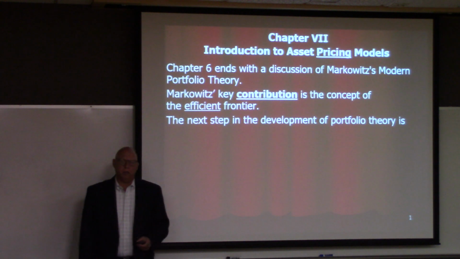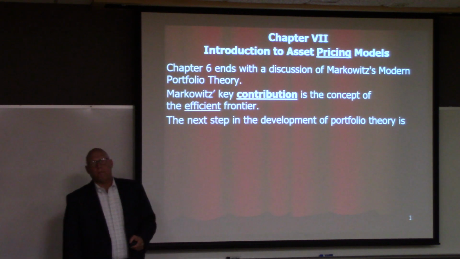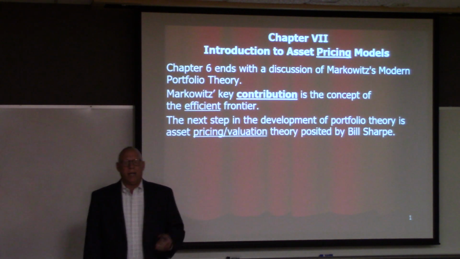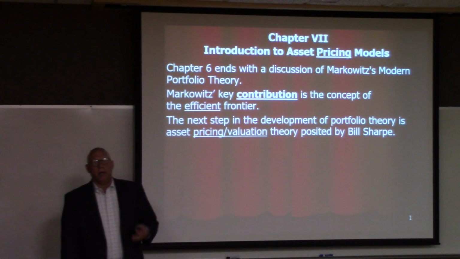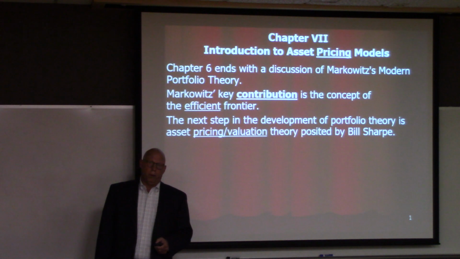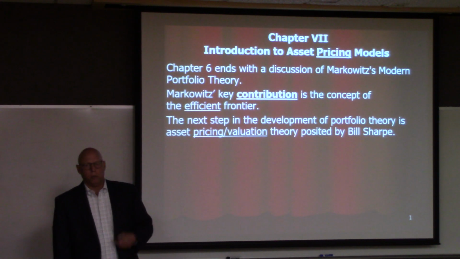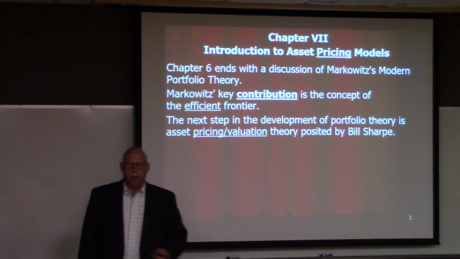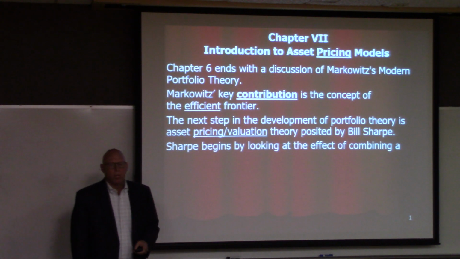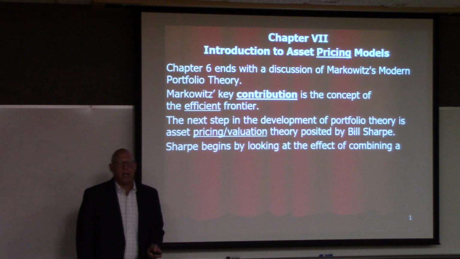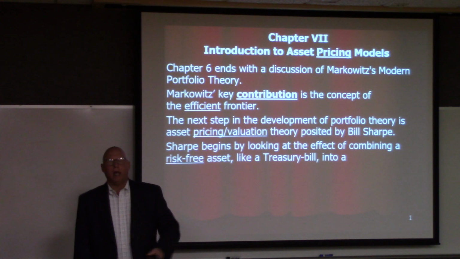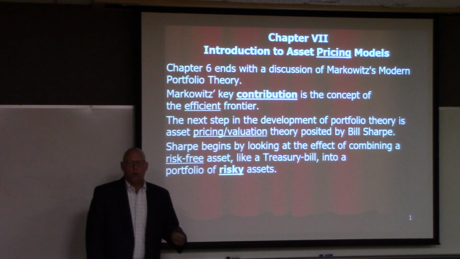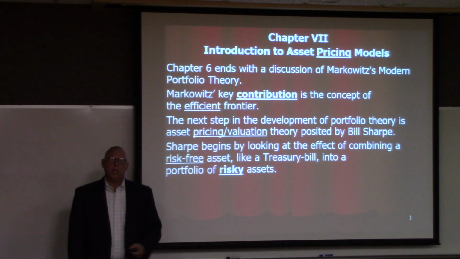And the next step in the development of portfolio theory is asset pricing or valuation theory that was created by Bill Sharpe, another Nobel Prize winner. So Markowitz won the Nobel Prize, and then Bill Sharpe won the Nobel Prize. Sharpe begins by looking at the effect of combining a risk-free asset, like a treasury bill, into a portfolio of risky assets.